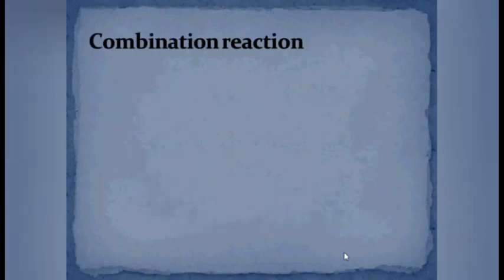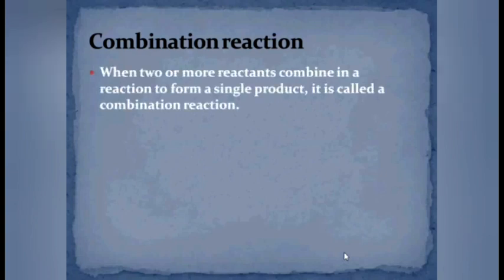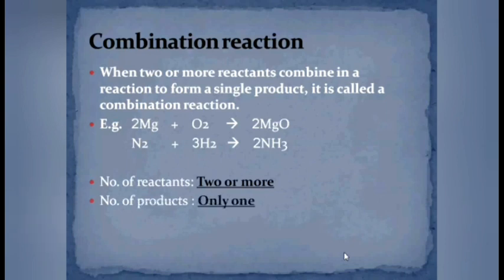In a combination reaction, when two or more reactants combine to form a single product, the reaction is said to be a combination reaction. Hence, here the number of reactants is two or more, but the number of product is only and only one. You can go through the example shown on the screen.